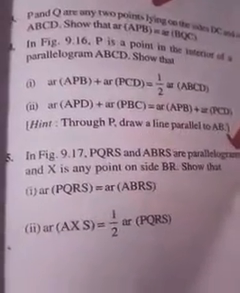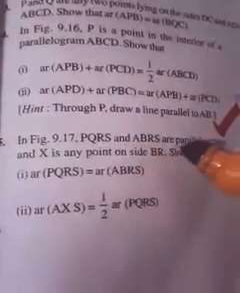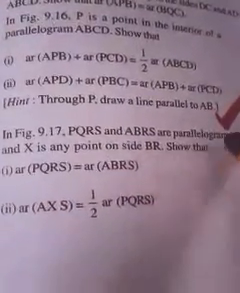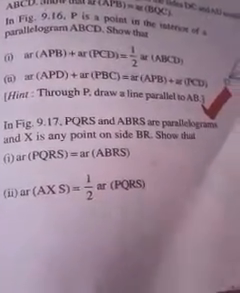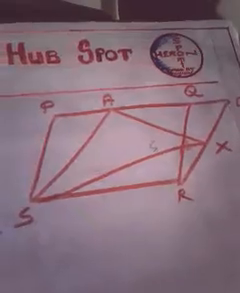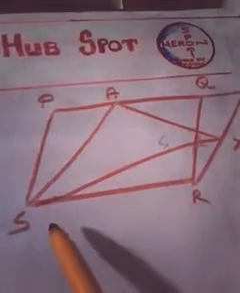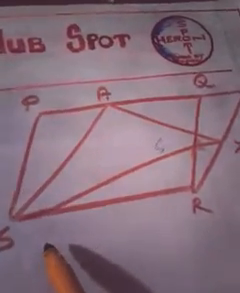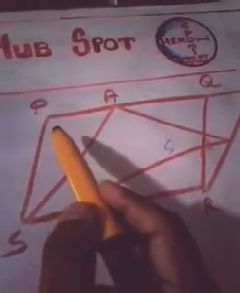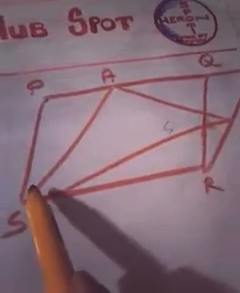So let me solve question number 5 for you, and this is the time to read the question. In the question it is given that PQRS and ABRS are 2 parallelograms and X is any point on side BR. Show that area of PQRS is equal to area of ABRS and area of AX is equal to half into area of PQRS. This is the figure, it is given already. What all the things are given? PQRS is a parallelogram. Which is that parallelogram PQRS? Can you identify that parallelogram?